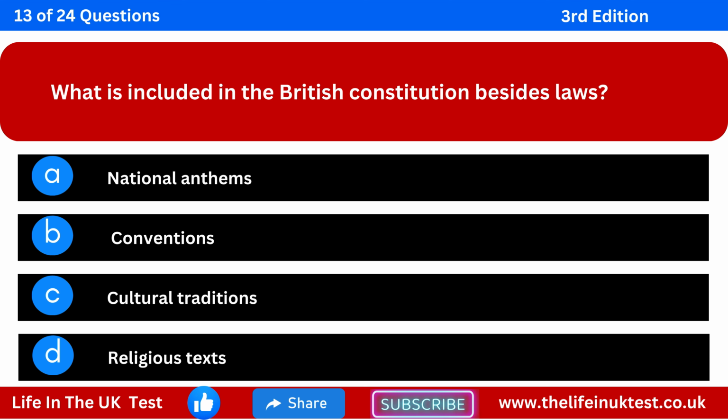What is included in the British Constitution besides laws? Option A: national anthems. Option B: conventions. Option C: cultural traditions. Option D: religious texts.